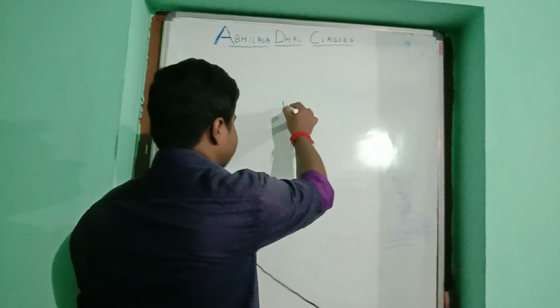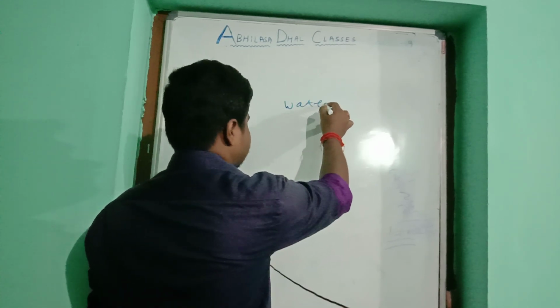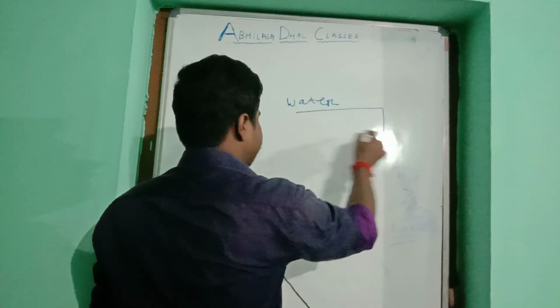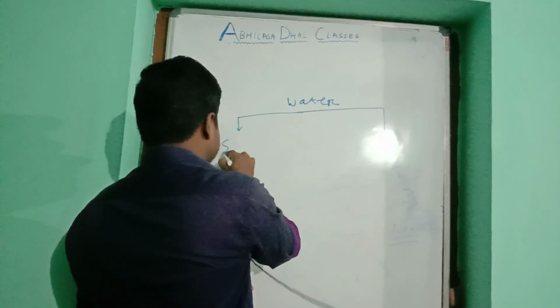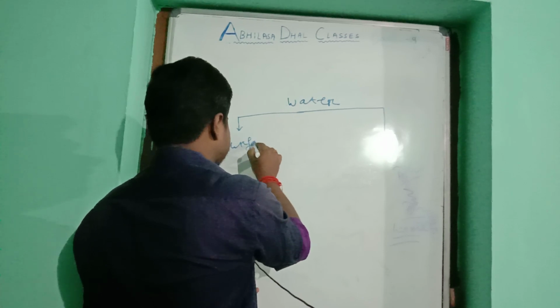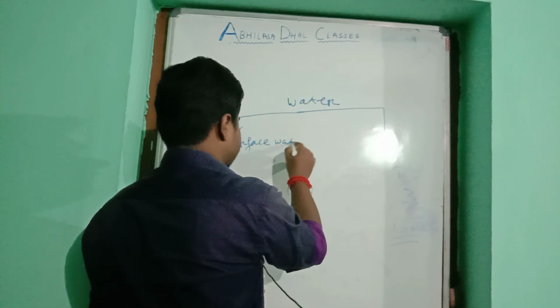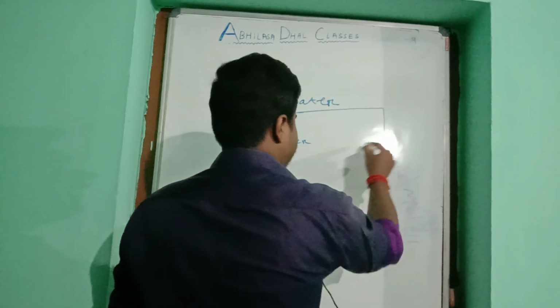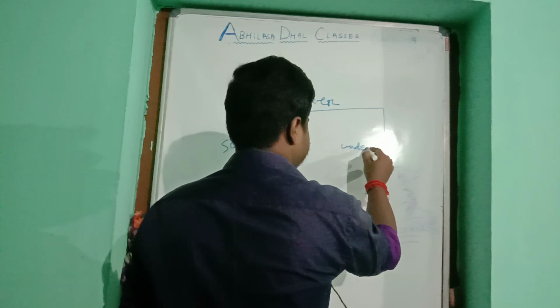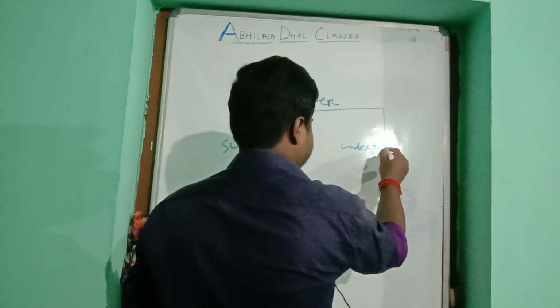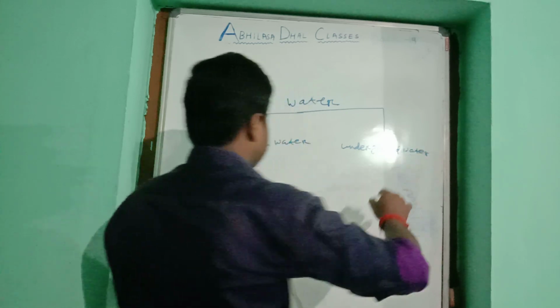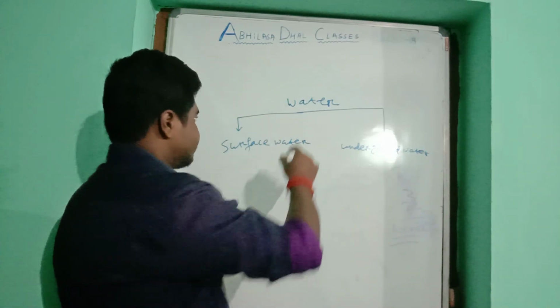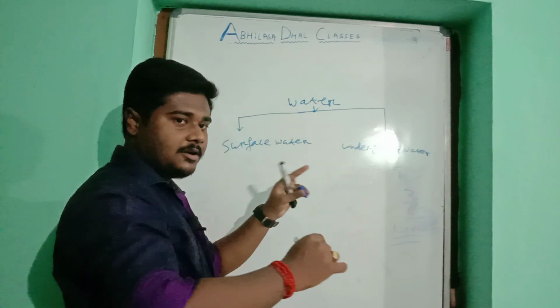that is divided into two types. Sources of water, that is surface water and underground water.